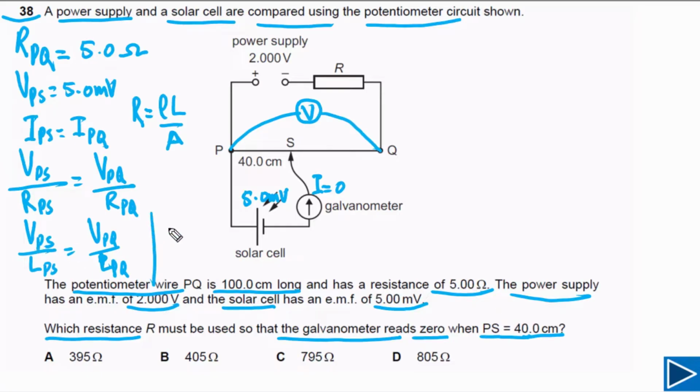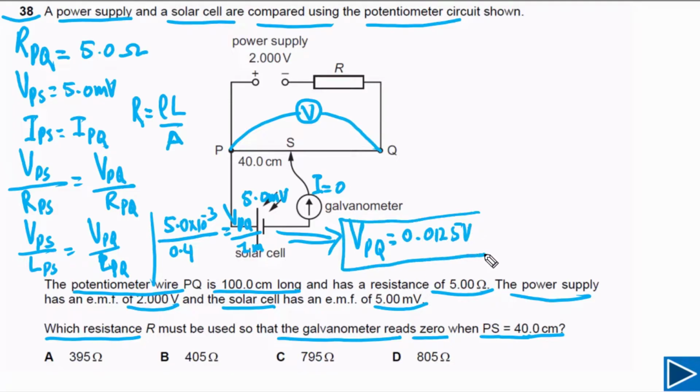VPS is 5 millivolt, so I will write here 5 times 10 to the negative 3, divided by the length of this one, 40 centimeters. Simply, this is 0.4 meters. VPQ we need to find out. So this is VPQ divided by length of PQ, 100 centimeters, which is simply 1 meter. From here we can find out VPQ. If we solve this, VPQ simply will be equal to 0.0125 volt. So this is the value of VPQ.